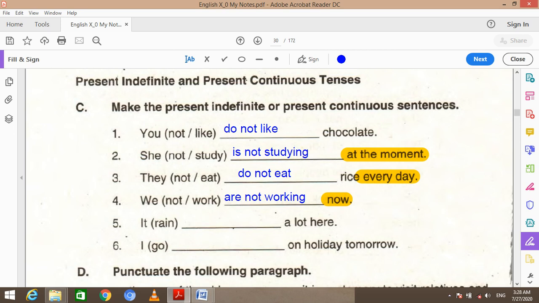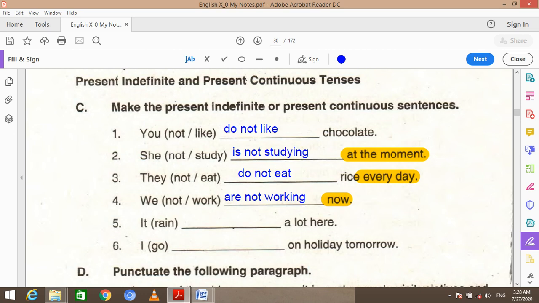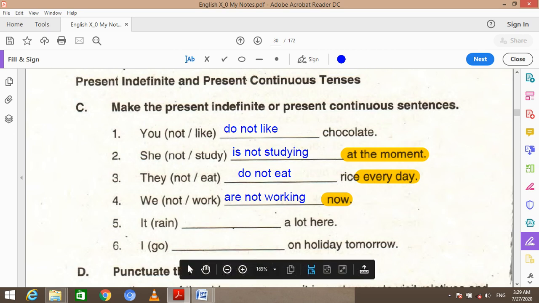Let's move to the next statement. It says it rain dash a lot here. It's a general truth. As I told you in the beginning, if the sentence expresses a habitual statement, a general truth, an exclamatory sentence, or a universal truth, it is constructed in simple present tense.